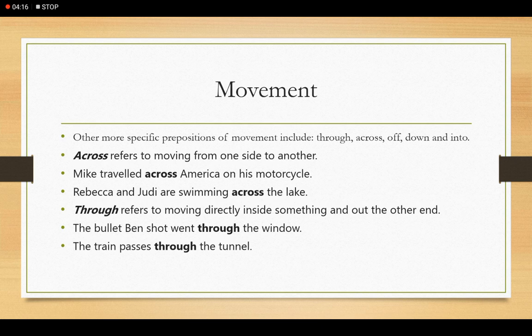Movement towards a specific destination. Even for long distances, we are using vacation to France. As simple as going to bed, it is said will go to bed, go to the zoo, went to the bowling alley. So to is the most common preposition used to indicate movement. Other more specific prepositions of movement include through, across, off, down and into. Across refers to moving from one side to another. Mike traveled across America on his motorcycle. Rebecca and Judy are swimming across the lake. So, from one end to the other. Through refers to moving directly inside something and out the other end. The bullet Ben shot went through the window. The train passes through the tunnel.